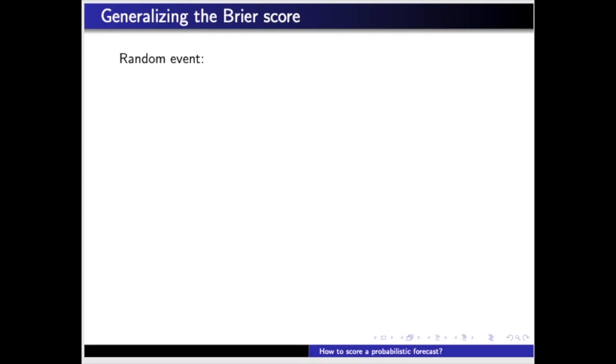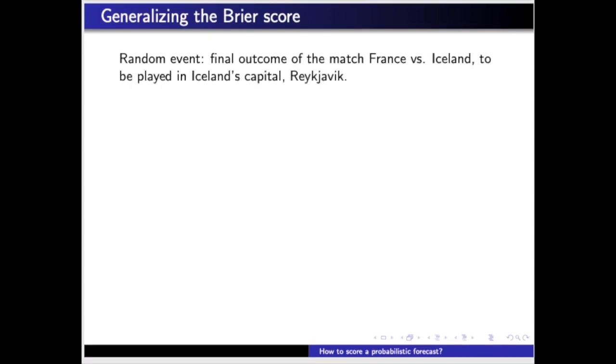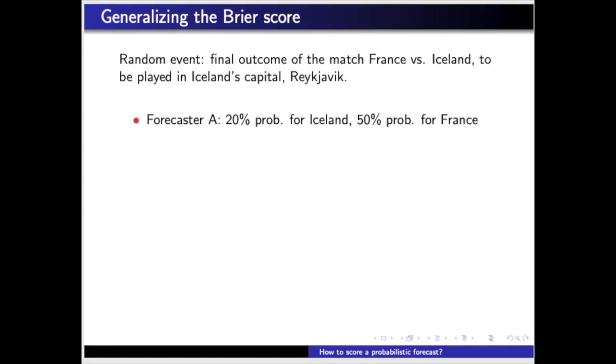The present world champions, France, will play against Iceland in Reykjavik, Iceland's capital. Forecaster A believes that Iceland has a 20% chance of winning, France has a 50% chance of winning, and there's a 30% chance that the match will end tied.